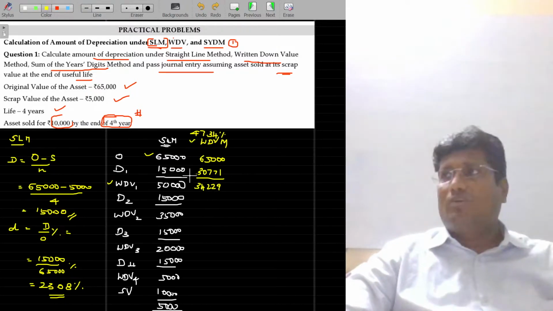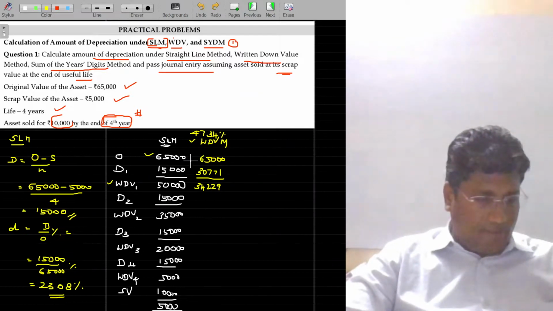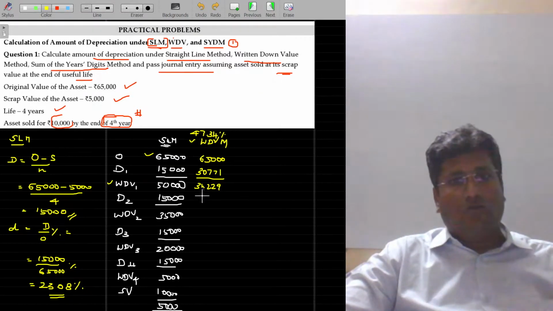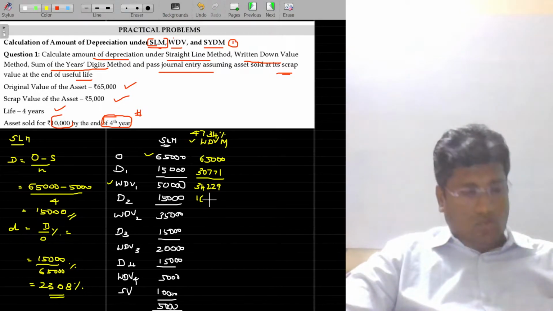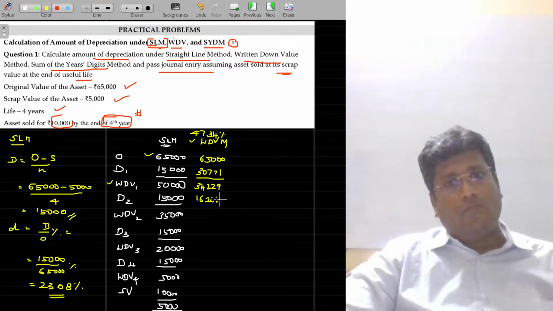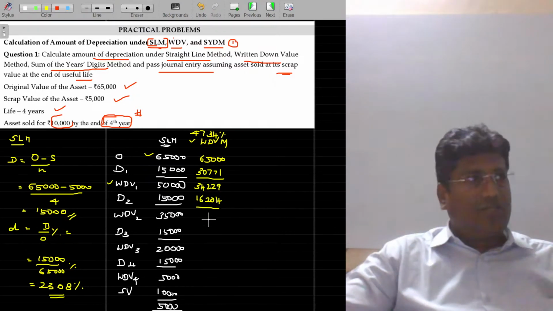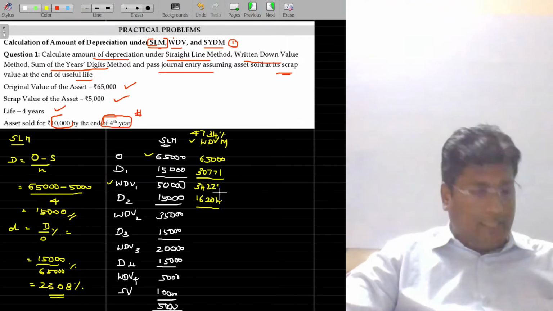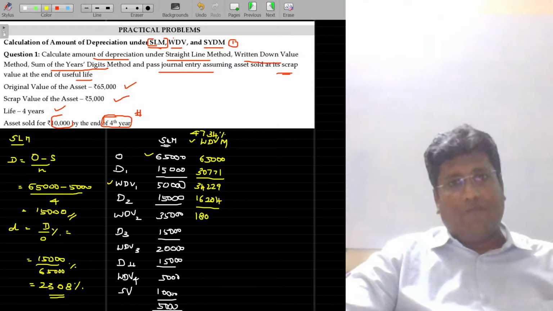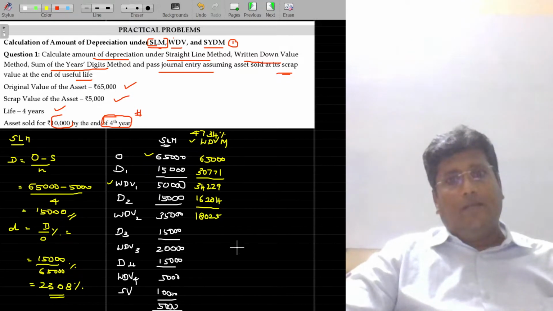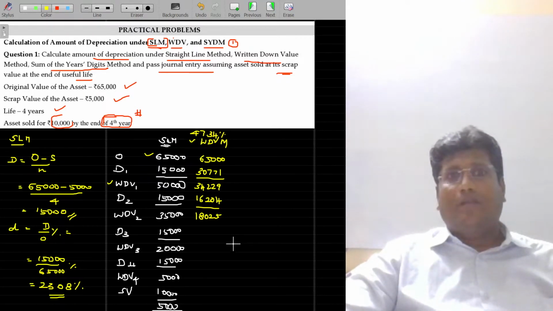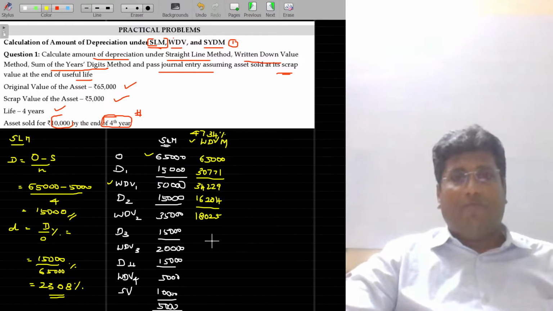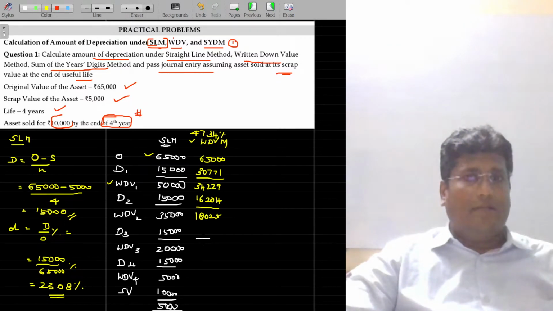On 34,229, 47.34% is supposed to be calculated, and this value being 16,204. And after the depreciation, the WDV by the end of second year being 18,025. Third year, you have to calculate again 47.34% on 18,025 to arrive at the depreciation for the third year under the WDV method.